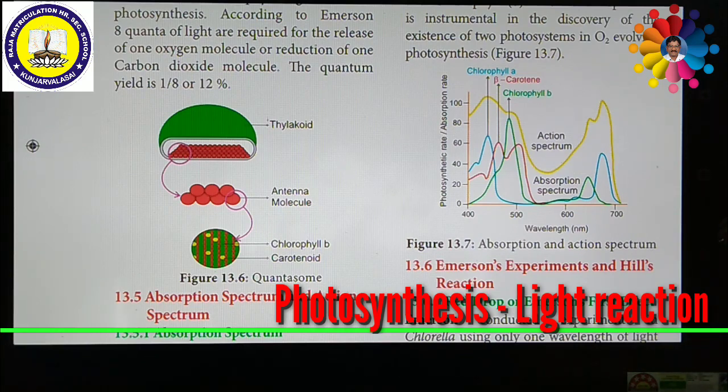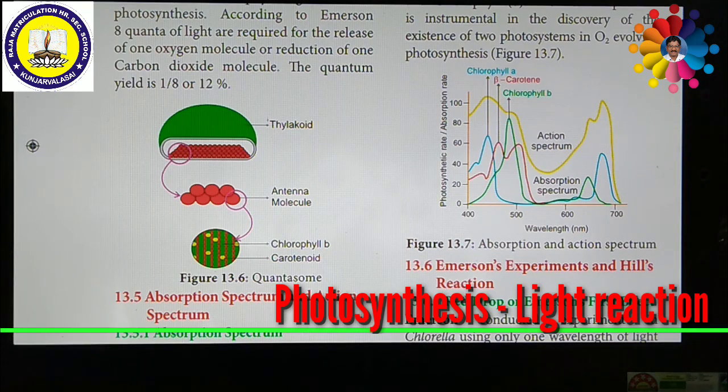From the graph showing the action spectrum, it can be concluded that maximum photosynthesis takes place in the blue to red region of the spectrum. This wavelength range is the absorption maximum of chlorophyll A and chlorophyll B molecules. The action spectrum was instrumental in the discovery of the existence of two photosystems in oxygen evolving photosynthesis.